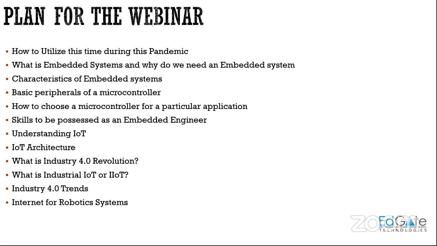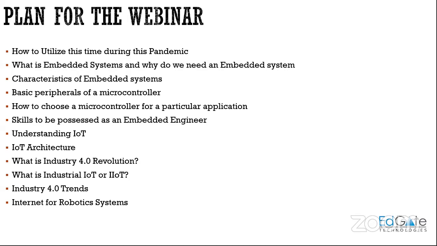Then we have something called basic peripherals of a microcontroller. Before looking into that, we look into what is a microcontroller, and then what are the basic peripherals of the microcontroller, in the sense of what each and every microcontroller should consist of, the main necessary things.